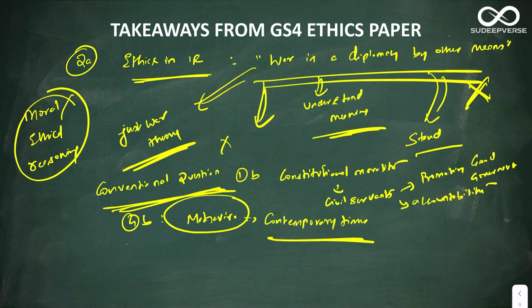Now, teachings of Mahavira, if you know the teachings of Jainism, you can apply the teachings of Jainism as teachings of Mahavira and write a very, very good answer on this. Again, a conventional question, and I hope that everyone would have done a good job. The next question is 5A. 5A is devotion to duty of a civil servant, and how does it help in two variables.